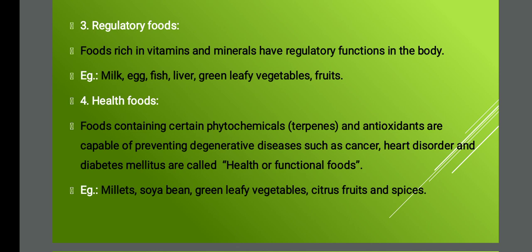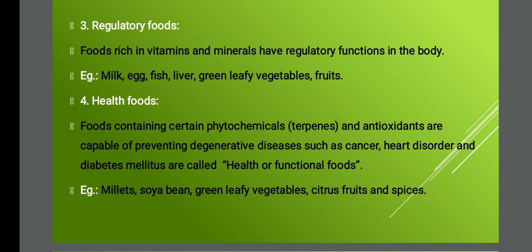So these are very important things which are needed to prevent us from degenerative diseases. There are a lot of diseases: cancer, heart disorder, diabetes, all this comes under degenerative diseases. So these degenerative diseases can be overcome by using this health food. Okay, example: millets, soya bean, green leafy vegetables, citrus fruits and spices. All these are examples for health food.